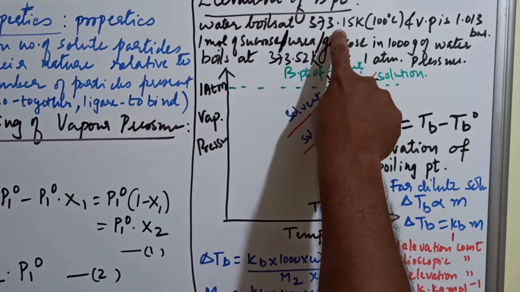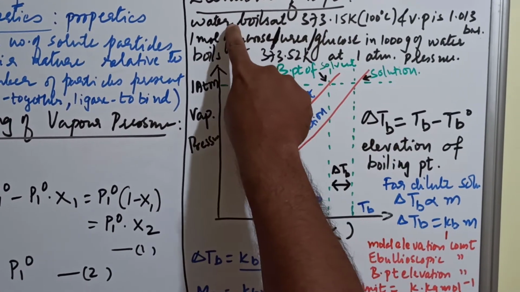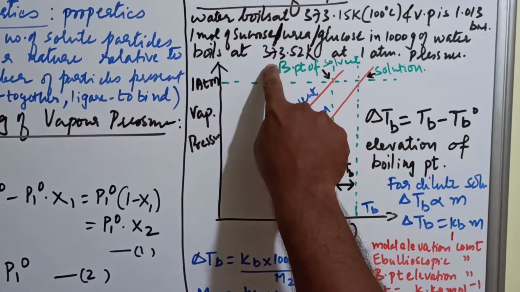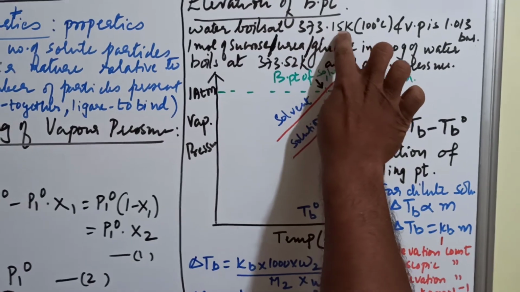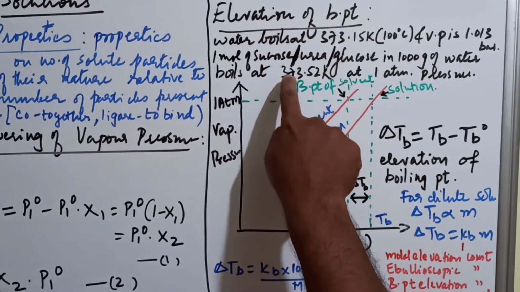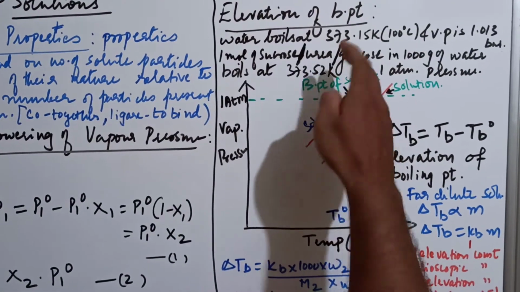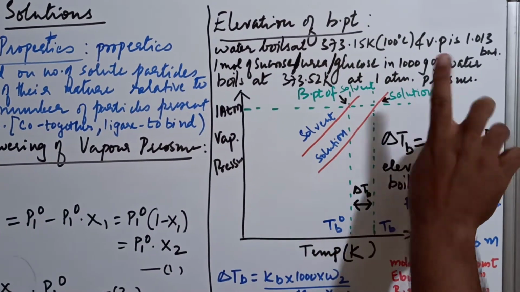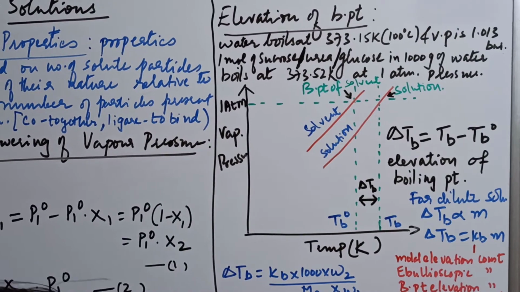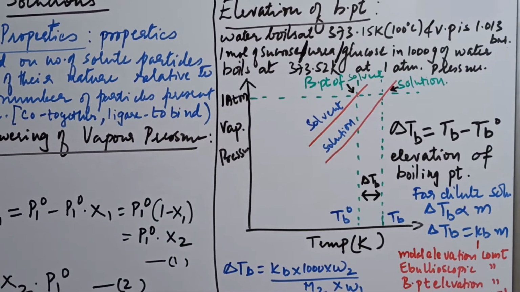So you can see 373.15 was the normal for the pure water. Now it has increased to 373.52. 373.15 Kelvin से बड़ा कितना? 373.52 Kelvin. So जो difference है, that is known as elevation of boiling point at 1 atmospheric pressure. Atmospheric pressure तो external है, that is always going to remain constant.